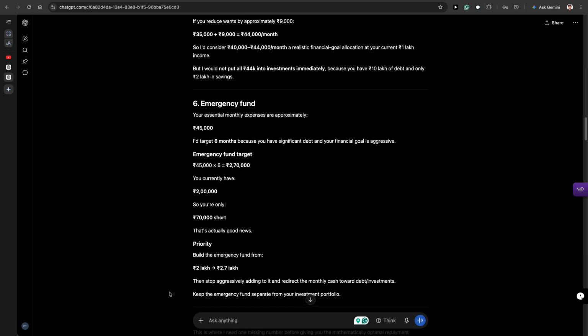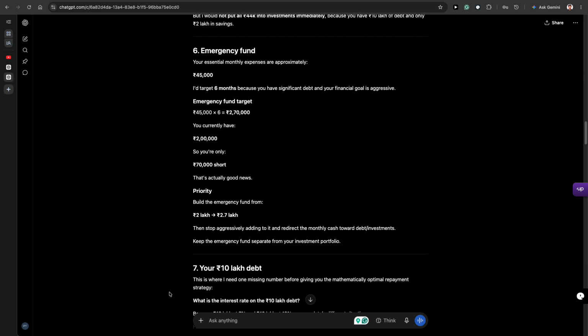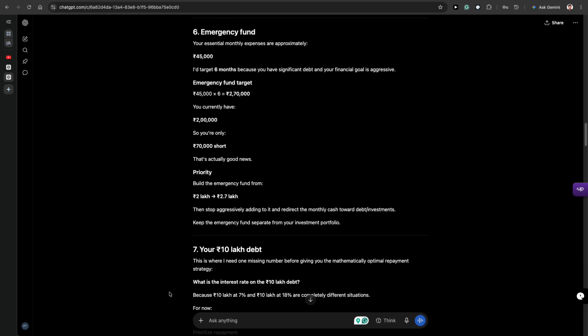Priority: build the emergency fund from 2 lakh to 2.7, then stop aggressively adding to it and redirect the monthly cash flow towards debt and investment. Keep the emergency fund separate from your investment portfolio. That is actually a necessary thing. So this is how the personal budget planner can help you.